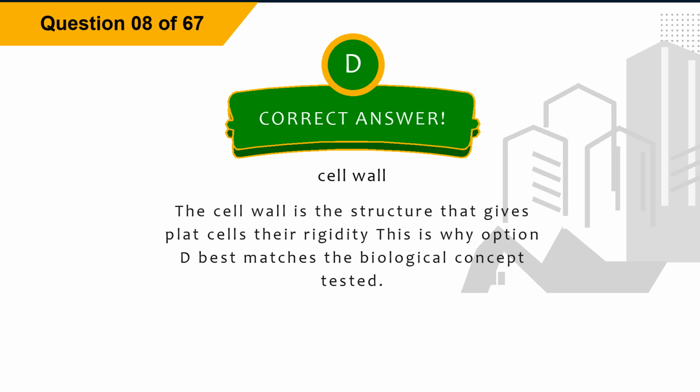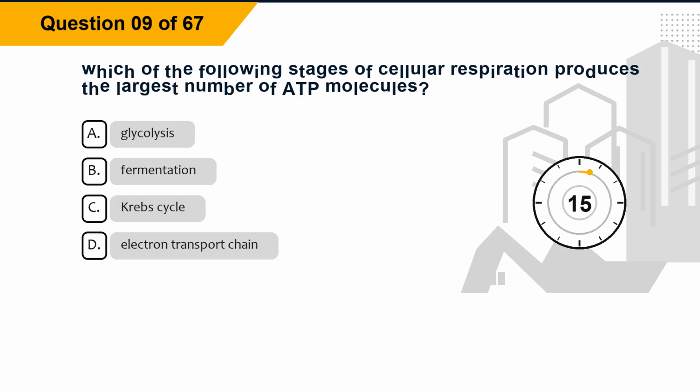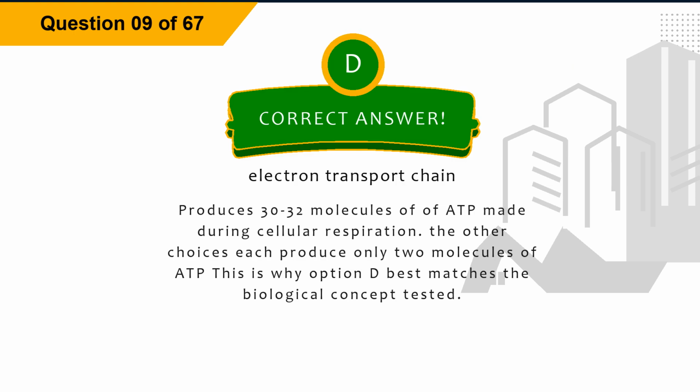Explanation. The cell wall is the structure that gives plant cells their rigidity. This is why option D best matches the biological concept tested. Question 9. Which of the following stages of cellular respiration produces the largest number of ADP molecules? Option A, glycolysis. Option B, fermentation. Option C, Krebs cycle. Option D, electron transport chain. The correct answer is option D, electron transport chain.